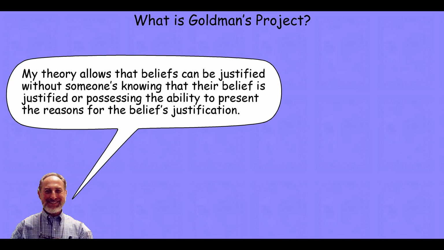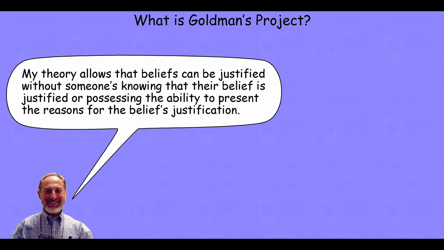He says that his theory will allow that beliefs can be justified without someone's knowing that their belief is justified or possessing the ability to present the reasons for the belief's justification. And so in this way, he will differ dramatically from BonJour. Remember, BonJour says the definitive aspect of justification in his mind is that cognitive connection between the knower and the goal of truth. Goldman will say that connection need not be a cognitive connection.